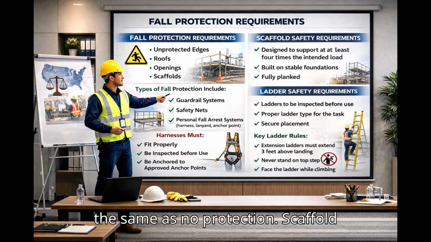Scaffold safety requirements. Scaffolds must be designed to support at least 4 times the intended load, built on stable foundations, and fully planked. OSHA requires guardrails on scaffolds above 10 feet, safe access using ladders or stairs, and regular inspection by a competent person. Workers must never overload scaffolds, remove guardrails, or use damaged platforms.